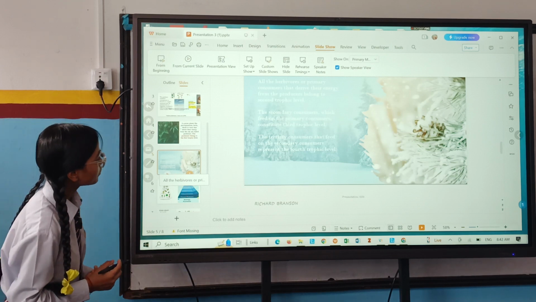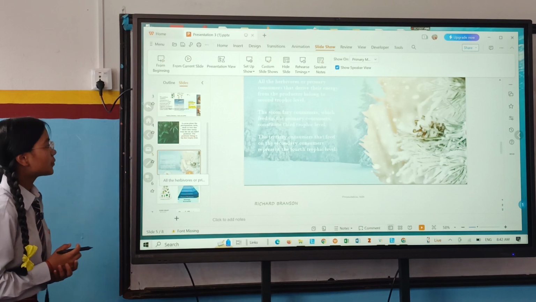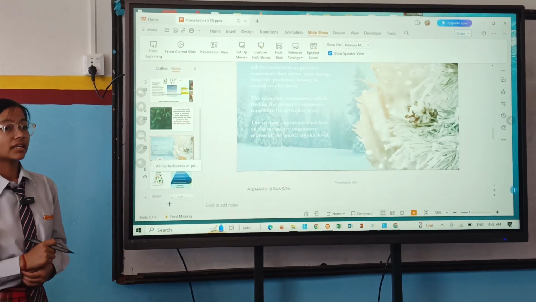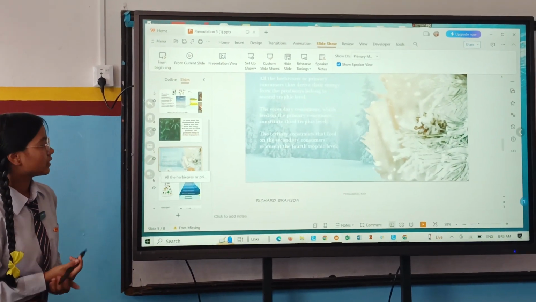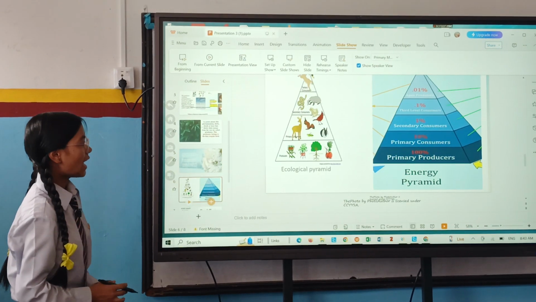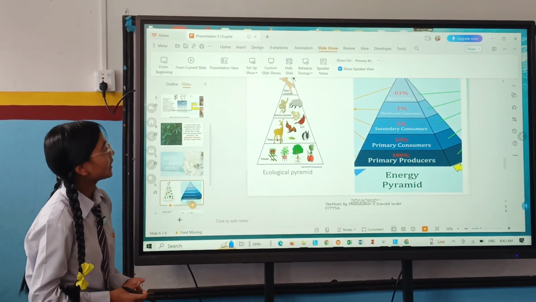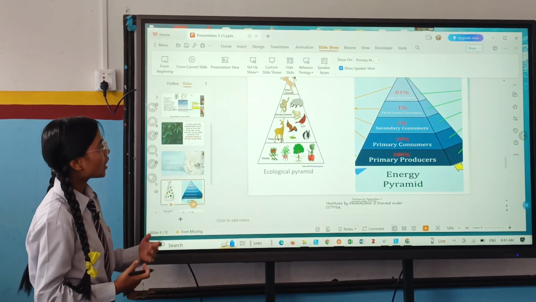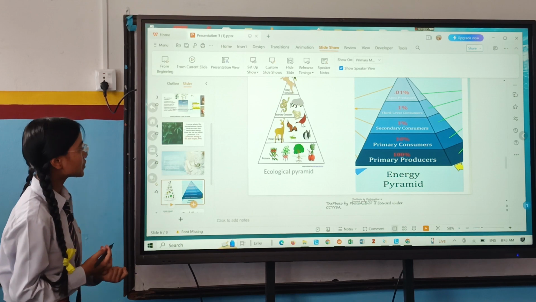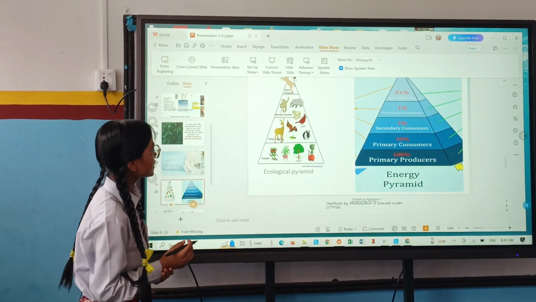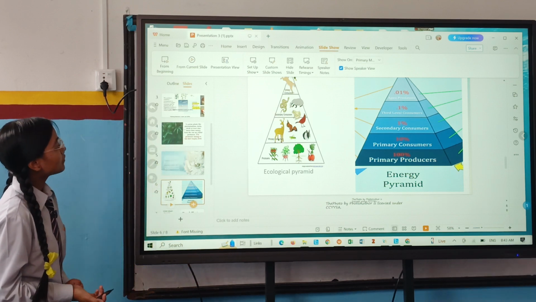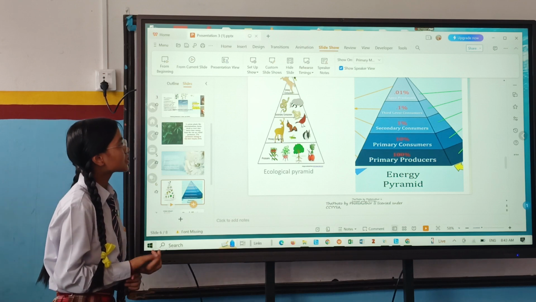The tertiary consumers that feed on the secondary consumers represent the fourth trophic level. That means tertiary consumers which feed on the secondary consumers are arranged into the fourth trophic level. And here is an ecological pyramid and energy pyramid of the consumers. So first, the broad space is gained by those producers. They are herbs, shrubs, and trees. And next portion is gained by primary consumers, and after that secondary consumers, and at last tertiary consumers.